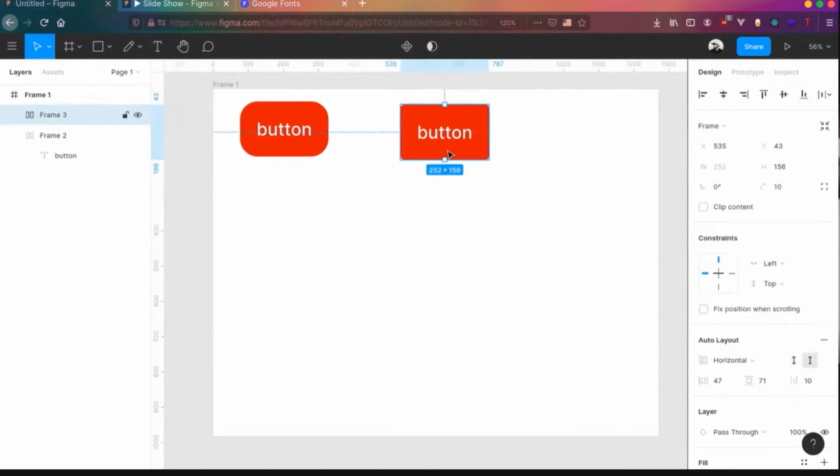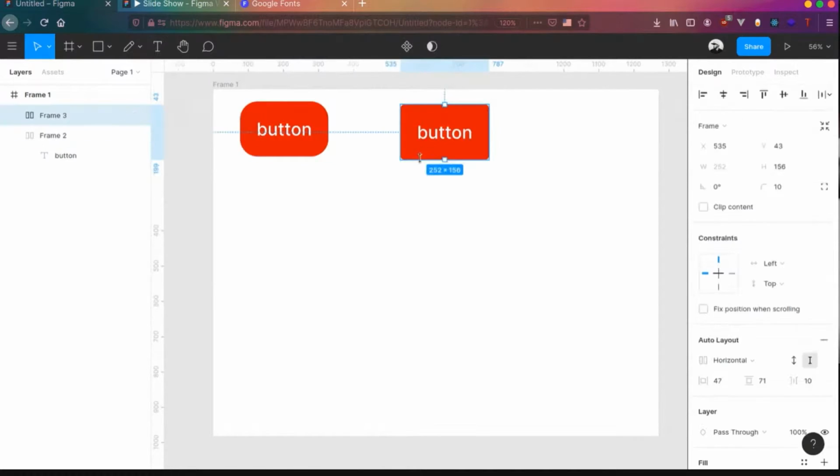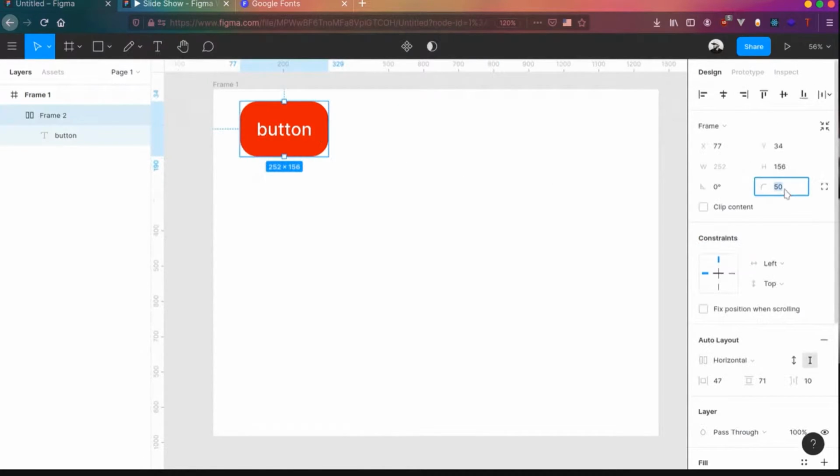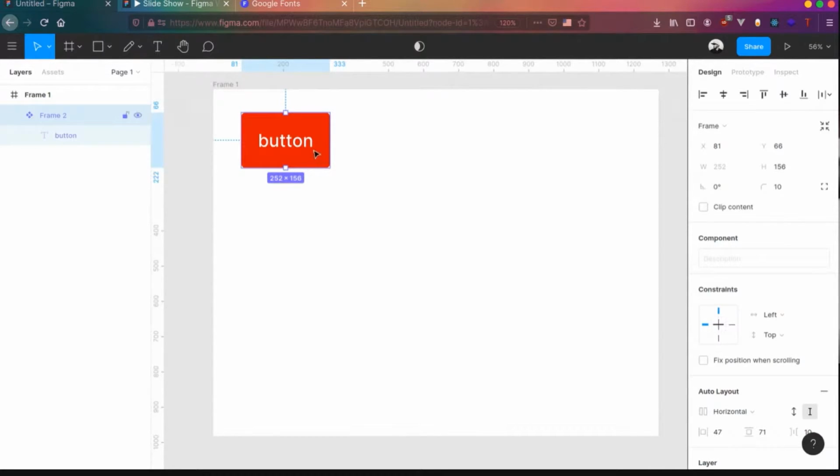So to prevent that, Figma has a powerful feature called components. So basically, you can create components in Figma and I'll show you guys how it is done. Let's change it back to a button. So we have a button over here. Now, whenever you select something, you can see there's a 4-diamond option over here. It's called create component. If you click on that, this will actually become a component.